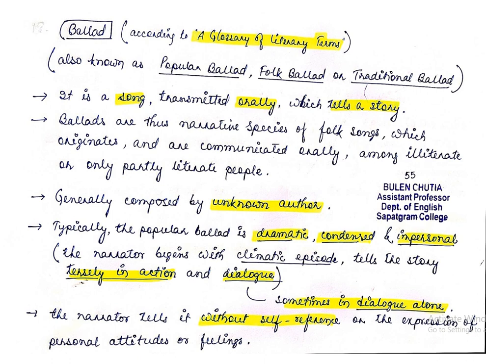Typically, the popular ballad is dramatic, condensed, and impersonal. These are the qualities of ballad. Dramatic means abrupt beginning, dramatic beginning. Condensed and impersonal. Try to look at the meaning of these particular words as well. I'm not going to explain all these things. The narrator begins with the climactic episode and tells a story tersely in action and dialogue.